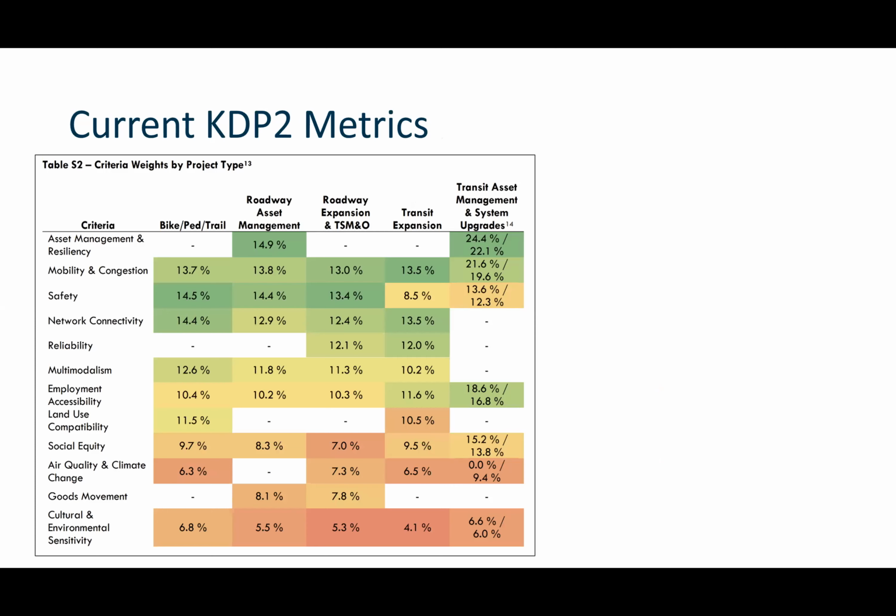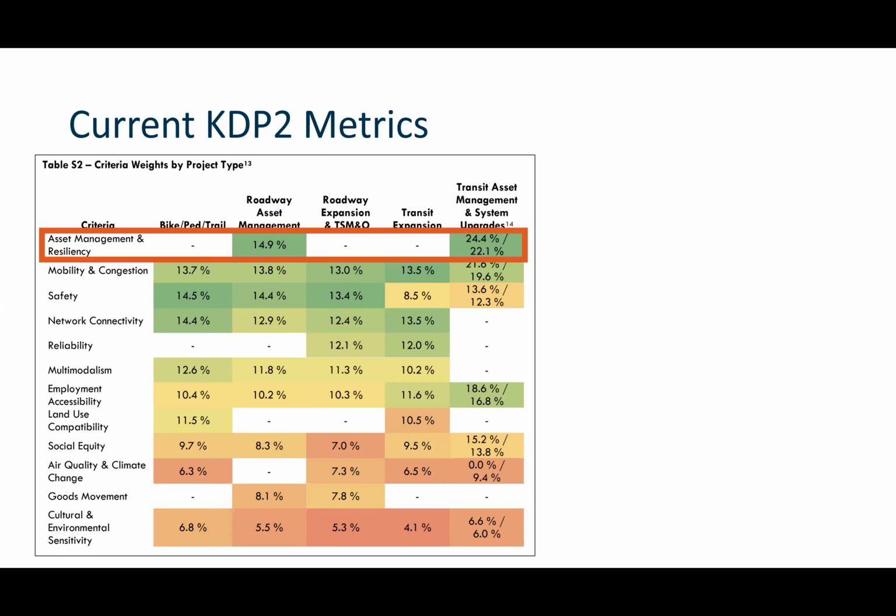This is our current set of metrics and how they're weighted against each other for different project types. So across the top, you see bike ped and trail projects, roadway asset management projects, and on and on. And then down the side, these are all the different metrics that we judge them for. And each project type is judged differently for all the different criteria. So safety is going to be bike ped and trails specific safety measures, roadway asset management specific safety measures. And then they're weighted according to the percents that you see here to get their final score.